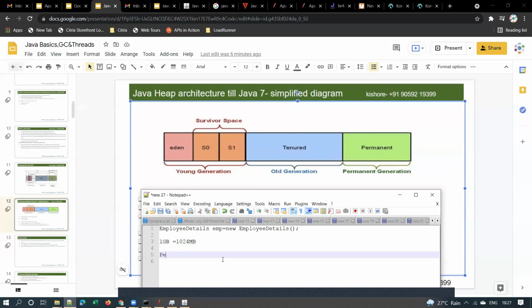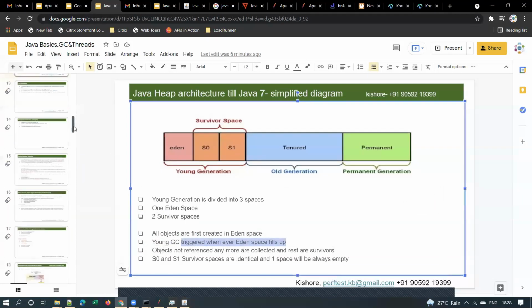That means the young generation, old generation, and PermGen. From Java 8 onwards, this permanent generation was replaced by something called Metaspace.